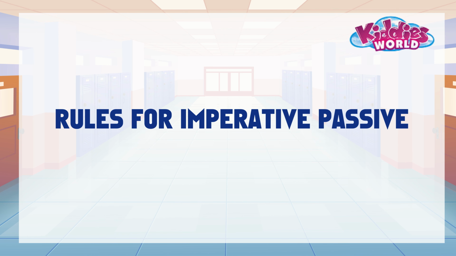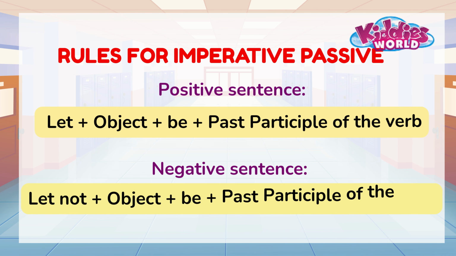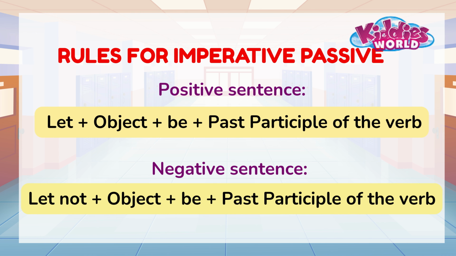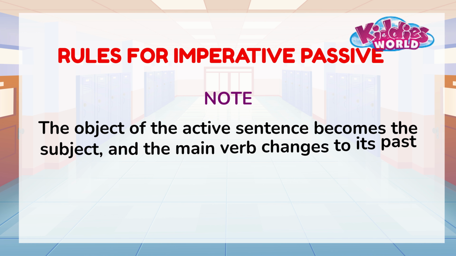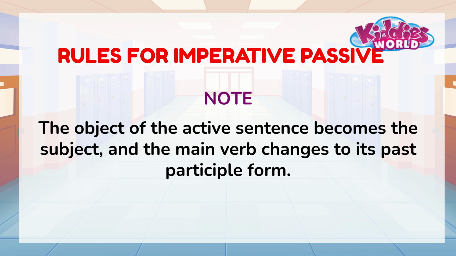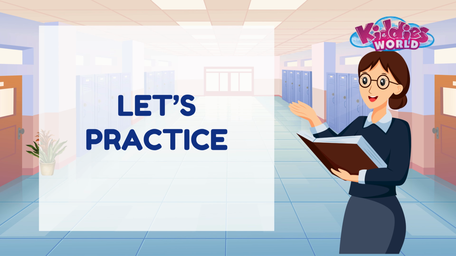Rules for imperative passive. When changing imperative sentences into passive voice, for positive commands, use the structure. Negative commands, use the structure. Note: in all cases, the object of the active sentence becomes the subject and the main verb changes to its past participle form. It's practice time.